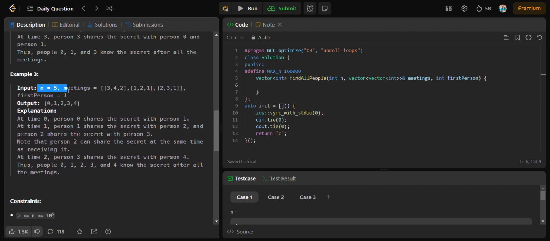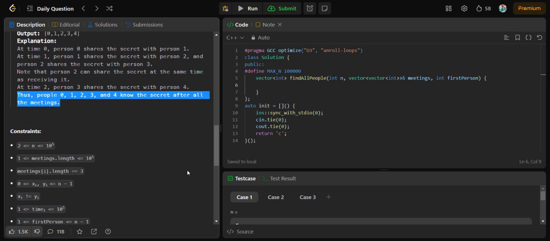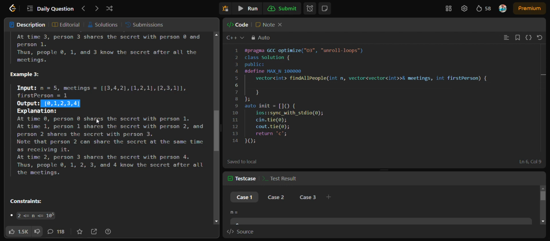Example 3, for n equals 5, the meetings array is this, and firstPerson equals 1. At time 0, person 0 shares the secret with person 1. Then at time 1, person 1 shares the secret with person 2 and person 2 shares the secret with person 3. Note that person 2 can share the secret at the same time as receiving it. At time 2, person 3 shares the secret with person 4. Thus people 0, 1, 2, 3, 4 know the secret after all the meetings. That's why we are returning 0, 1, 2, 3, 4.